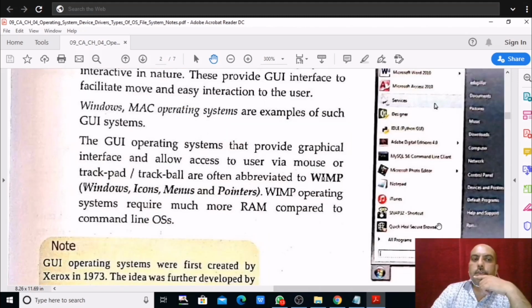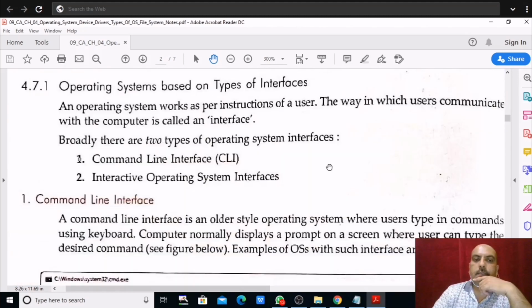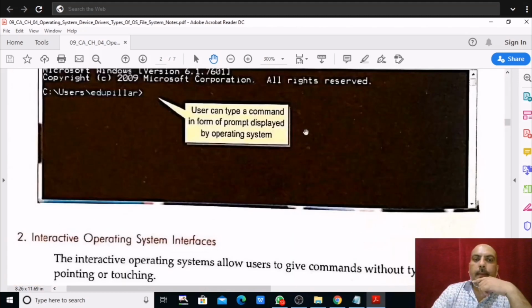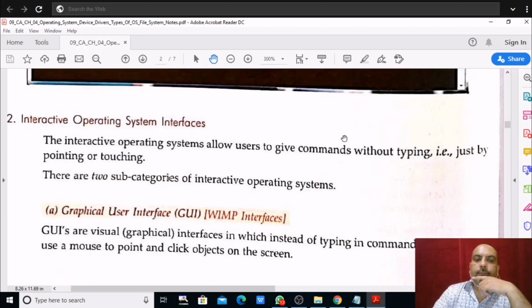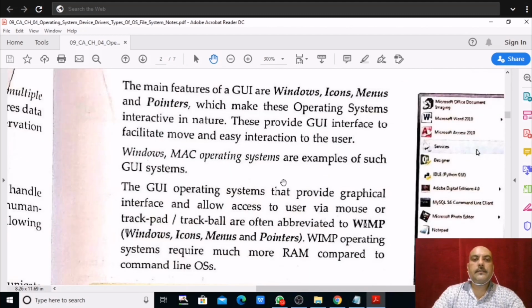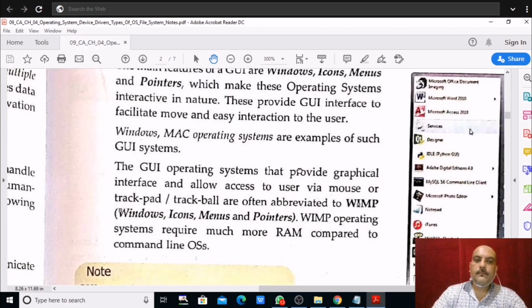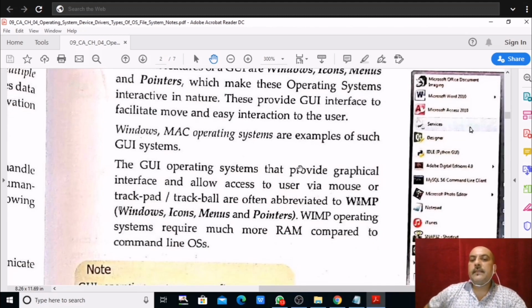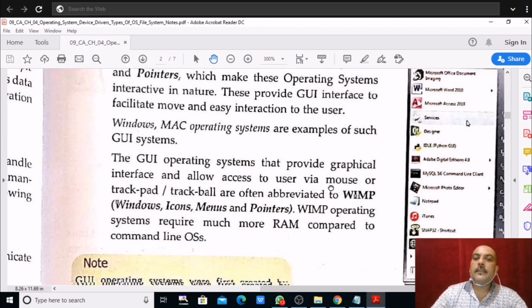Let's talk about the GUI interface first. After the command line interface, the GUI interface was developed, which supported graphics and gives us Windows, Macintosh also, the Mac operating system. It provides us a graphical interface and allows us to access the system with the help of mouse, menu, windows.